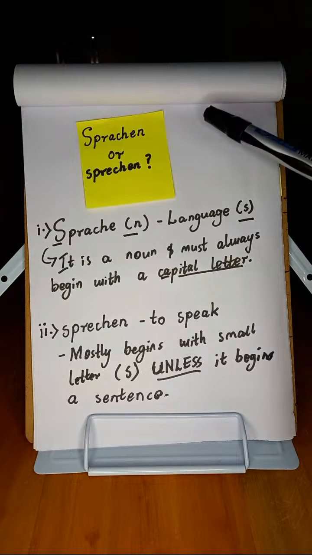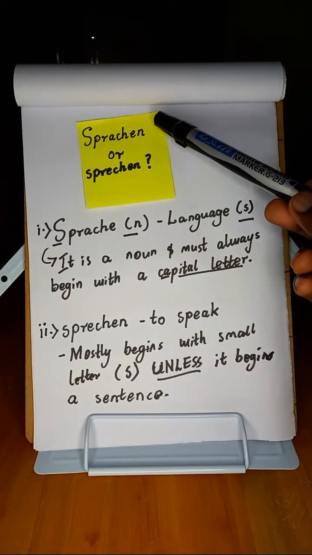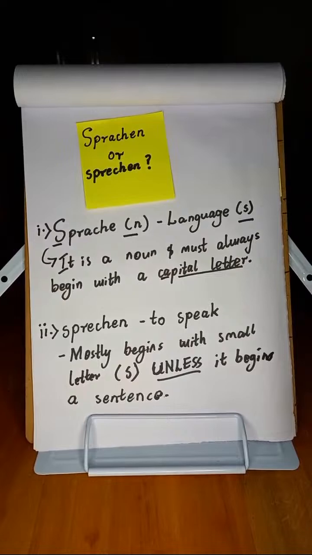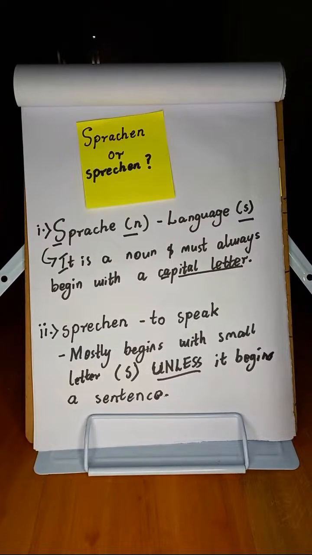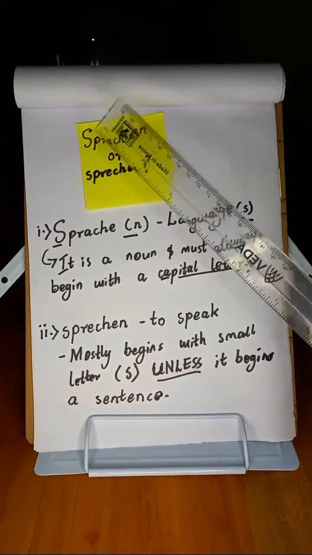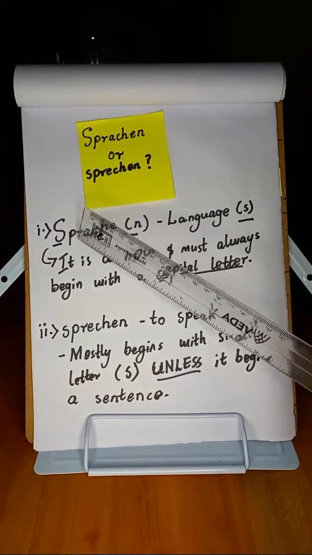Let's now go ahead. I'm beginning with this first one here, Sprachen, and you can see that this one is a noun and must always be in capital. You can see I've written here Sprache.